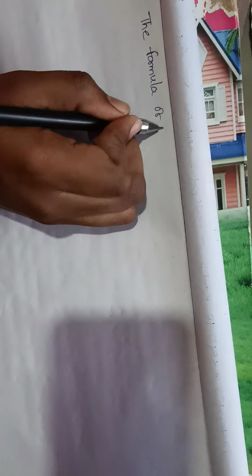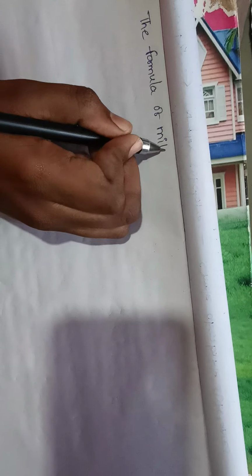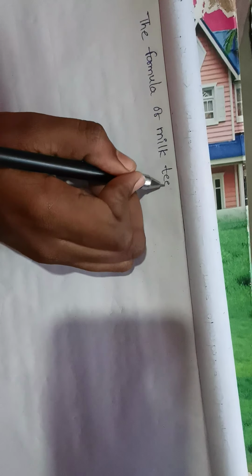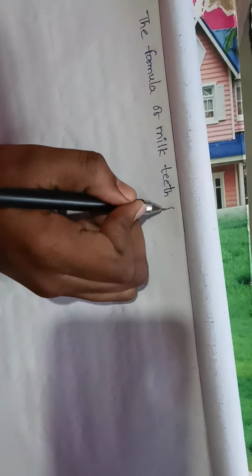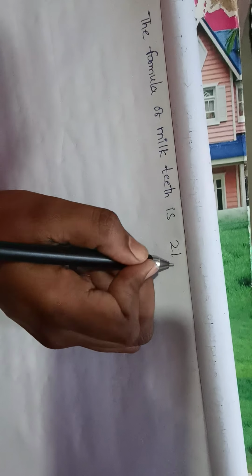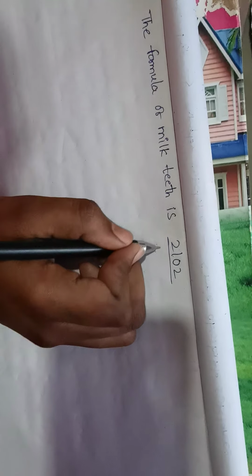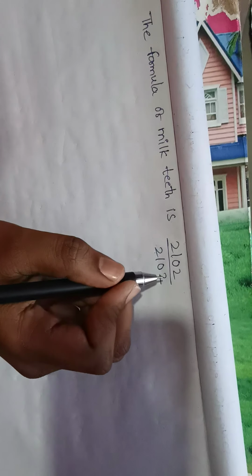Next, the formula of milk teeth. The formula of milk teeth is 2102 by 2102.